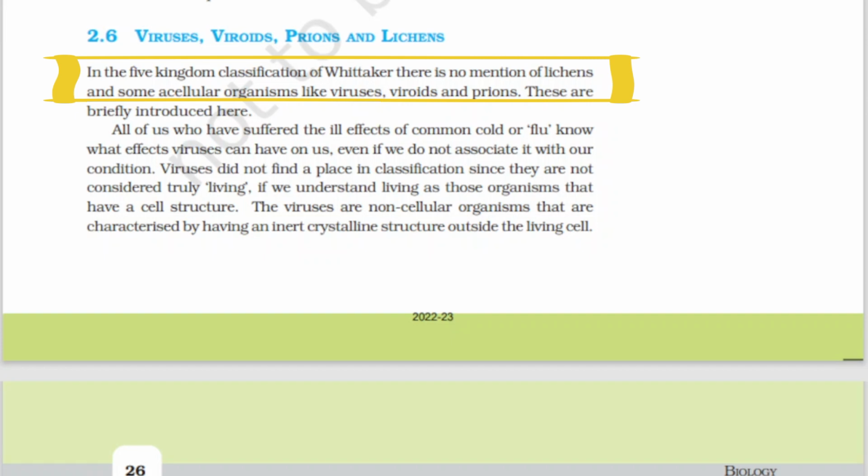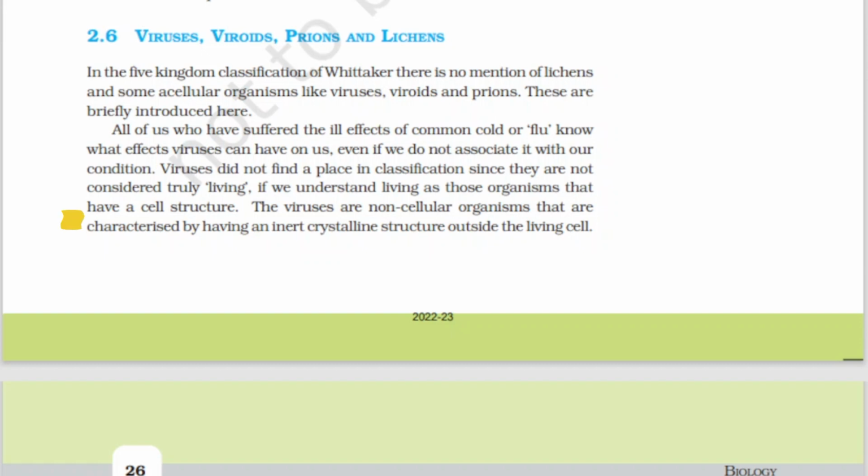All of us who have suffered the ill effects of common cold or flu know what effects viruses can have on us, even if we do not associate it with our conditions. Viruses did not find a place in the classification since they are not considered truly living, if we understand living as those organisms that have a proper cell structure.